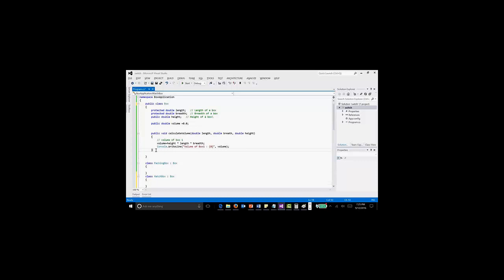So what are the generic things that come to a box? Any box will have a length, breadth and height, right? That will come here. So if I need to find the volume of a matchbox, I don't need to write the class again. I can just use all the methods and variables mentioned here in the parent class. So that is the advantage of creating child classes.